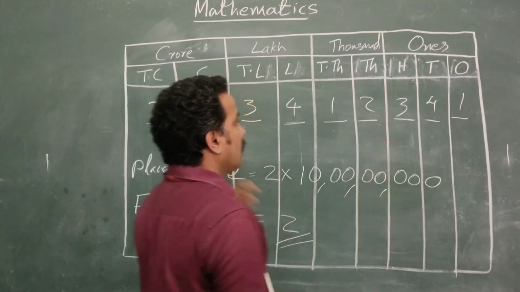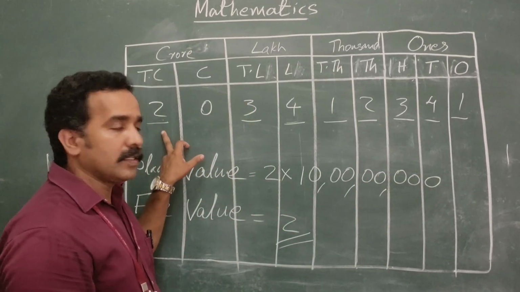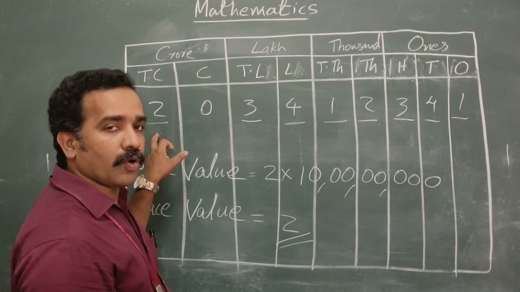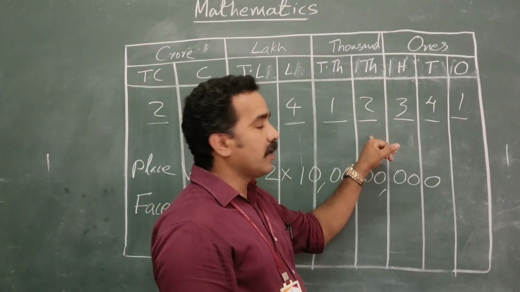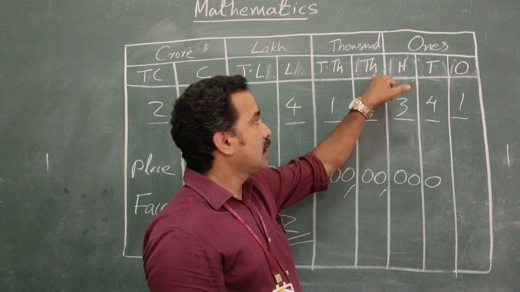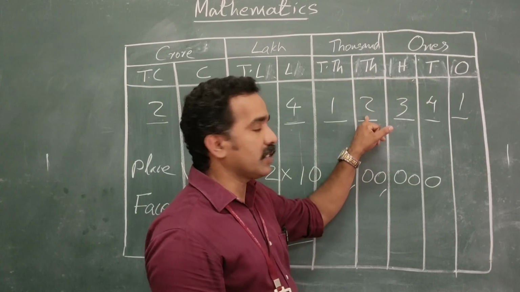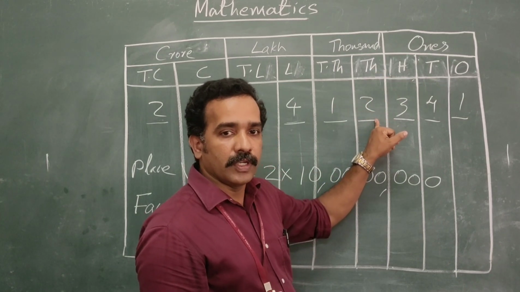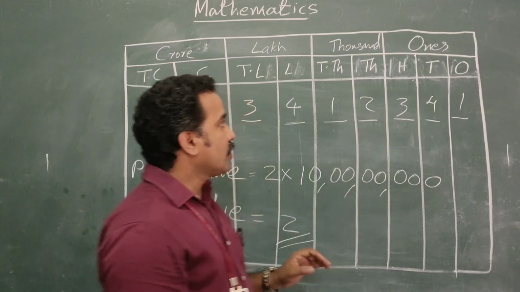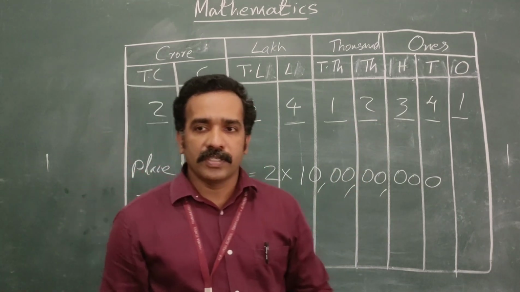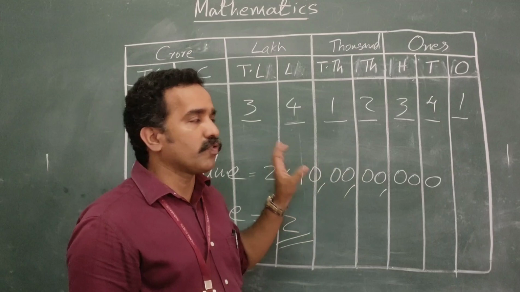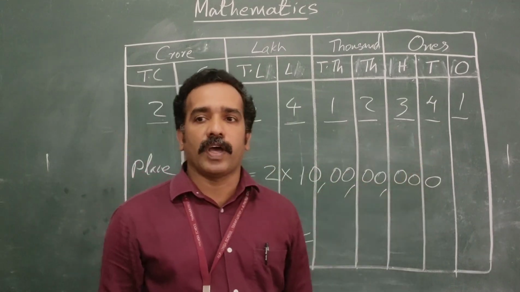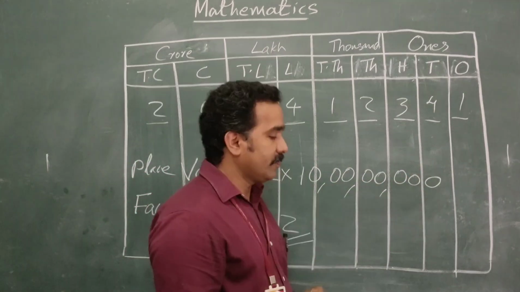And for 2, we saw another 2, 10 crore, 20 crore. But here the place value of 2 is 2000, and its face value is 2. So that's the place value and face value.